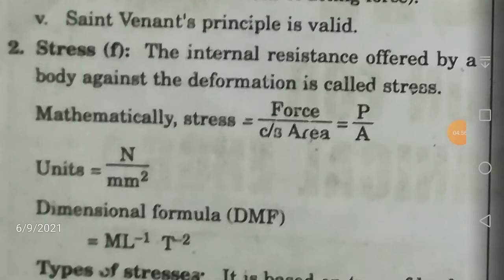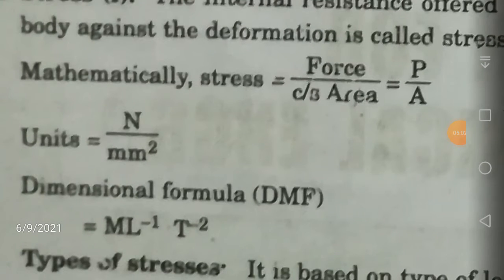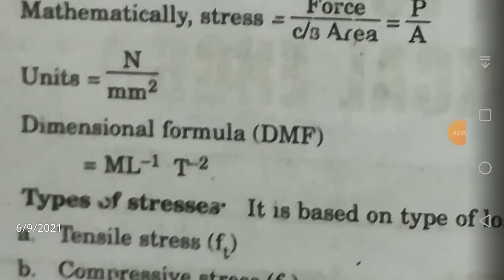So force by area is going to be taken as a stress. The units of force are Newton, and if you are taking the units of area as mm square, Newton per mm square is the unit of the stress. We also know that 1 Newton per mm square is equal to 1 megapascal.